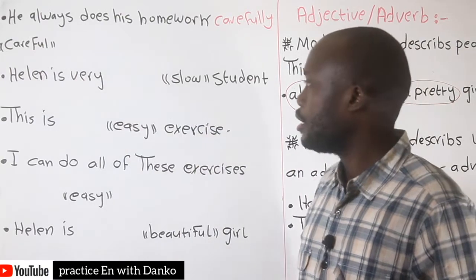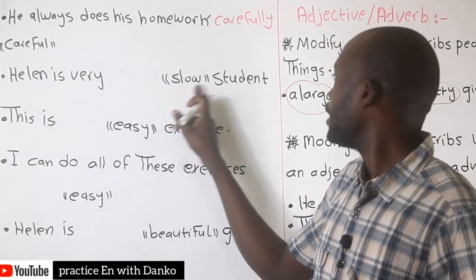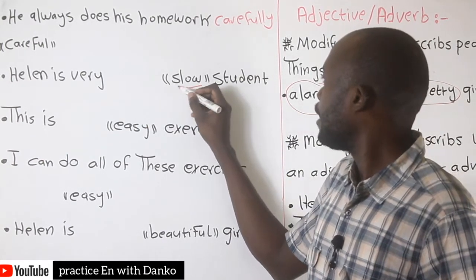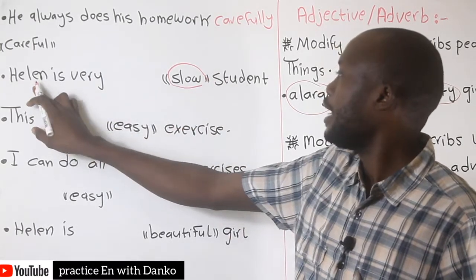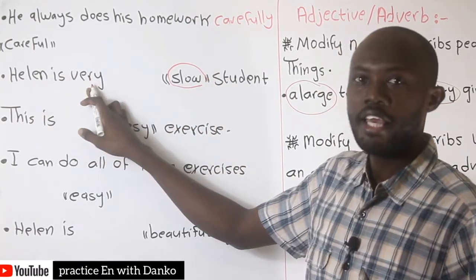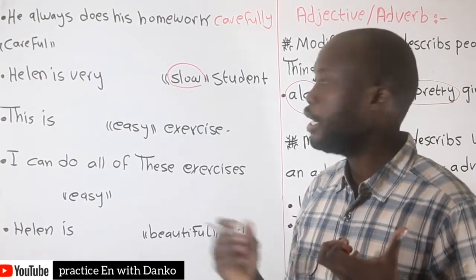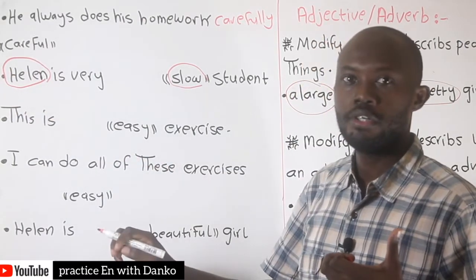All right. Next. Healing is a very slow student. We need to use the word slow in this sentence. Here we need to describe someone. Healing is the name of a person.